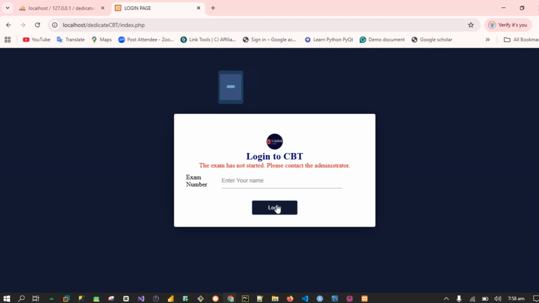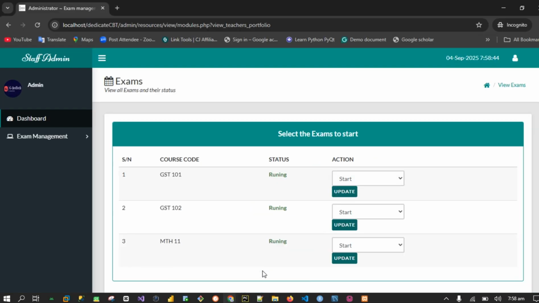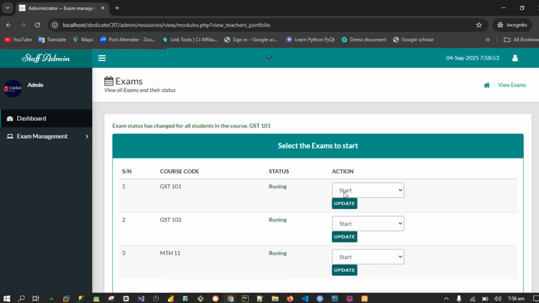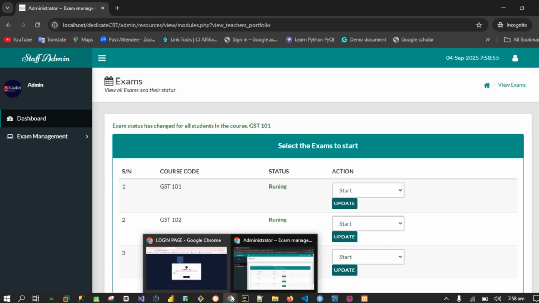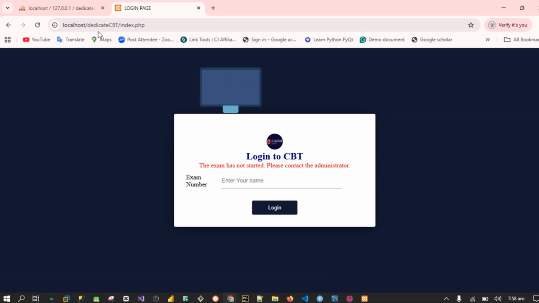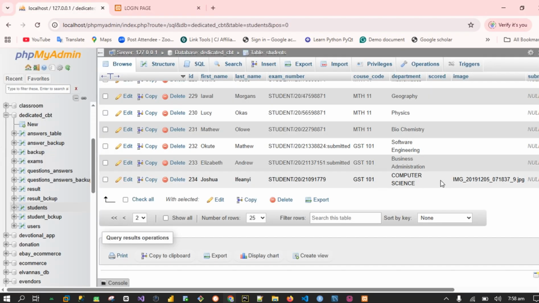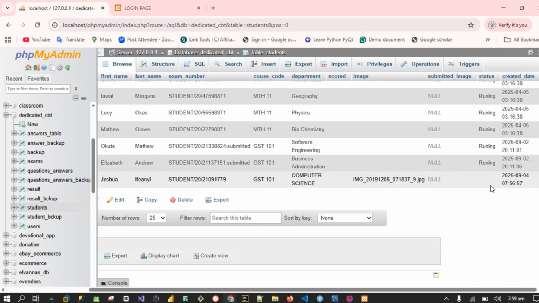All right. Now it says the exam has not started yet. Is it true? Let's look at it. GST 101 is running. Now, do you know why? Because mind you, we just registered that user right now, and it's showing here that the exam is not running.